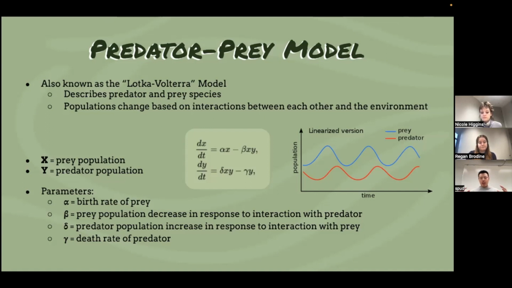The broader picture here is that we're going to use this predator-prey model to model the population change of the predator and prey in our system. Specifically, we're going to use this beta parameter to model the sensitivity of the prey to the predator, which will be explained by an SIR model that we explain after this.